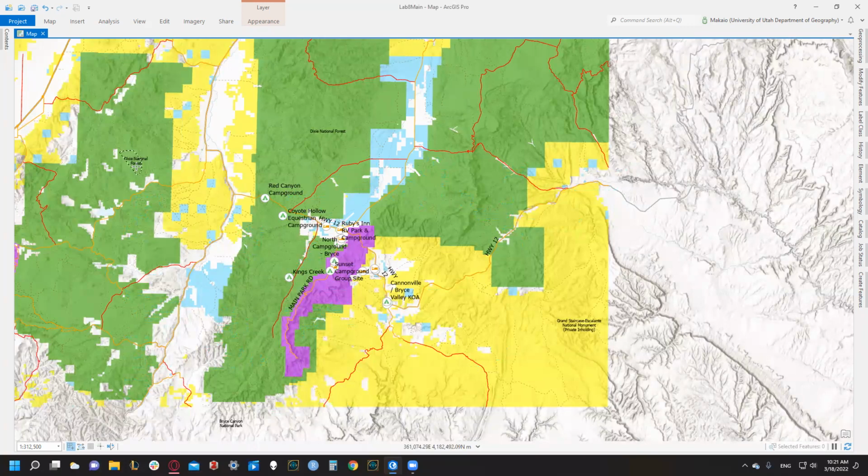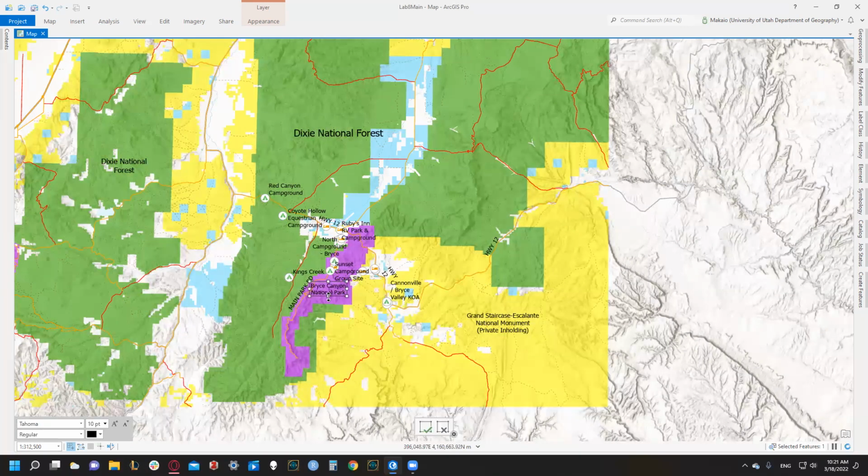We're left with two Dixie. Let's make you a little bit bigger. Oh, too big. Put you right there. And we need a Grand Staircase Escalante. So we're going to make you a little bit bigger. And Bryce Canyon National Park. We're going to put you right there. So we're going to make you a little bit bigger too.